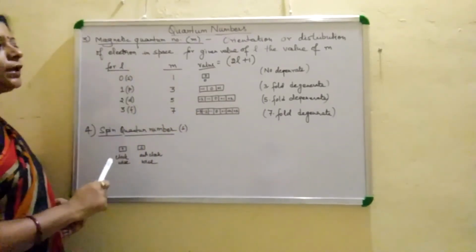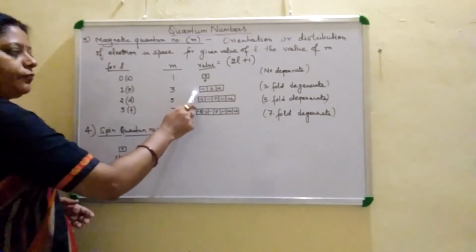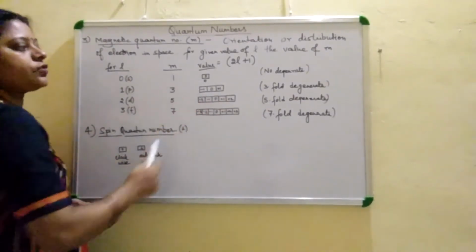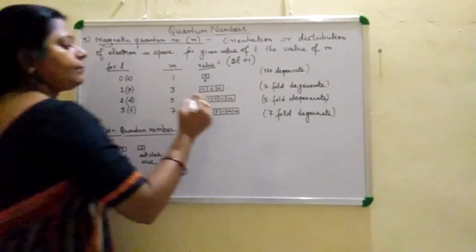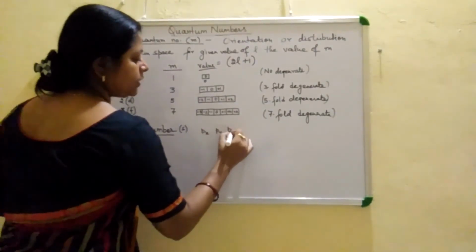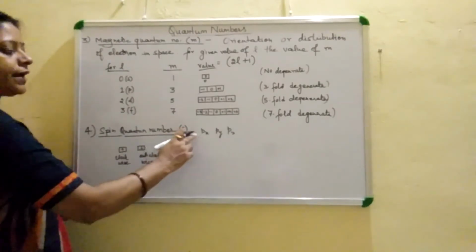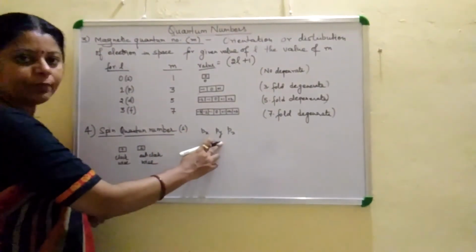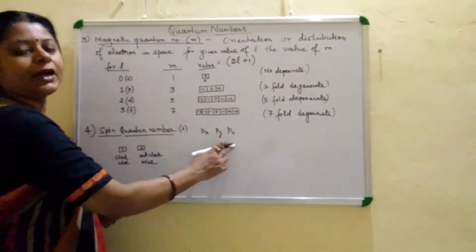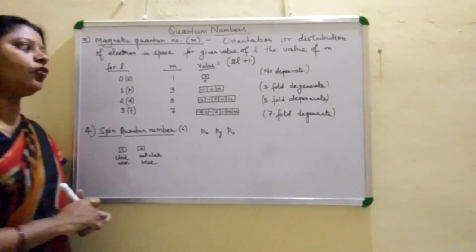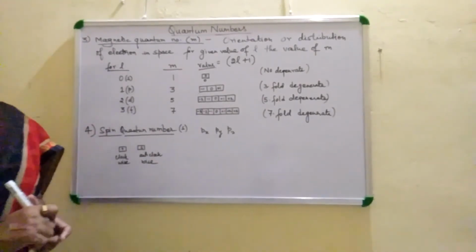So three degenerate orbitals are formed, with M equal to 0, plus 1, and minus 1, also represented as Px, Py and Pz orbitals. The Px orbital is along the x-axis, Py along the y-axis and Pz along the z-axis. So threefold degenerate orbitals are obtained.